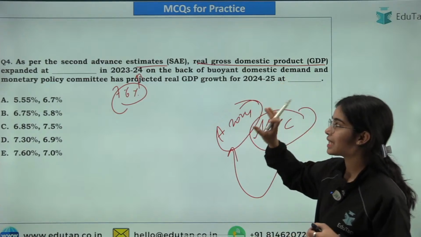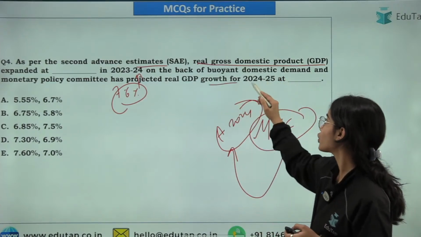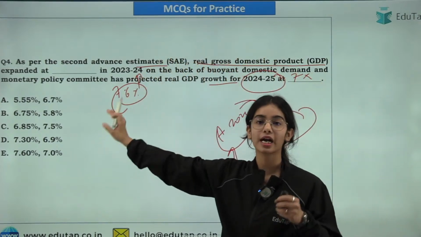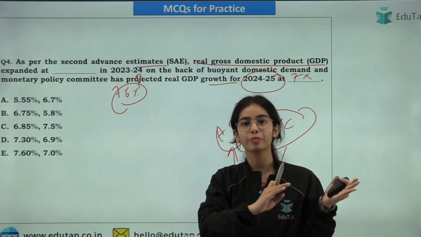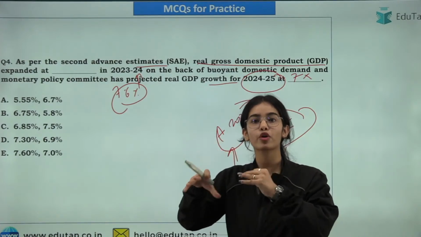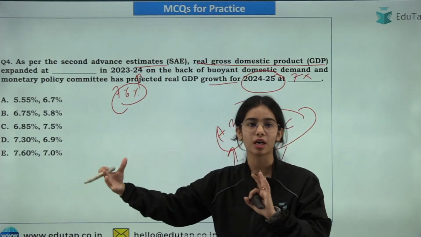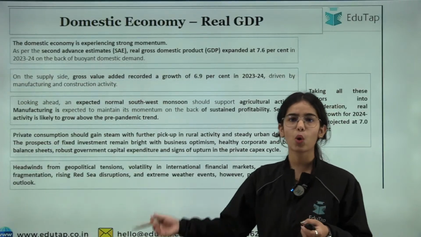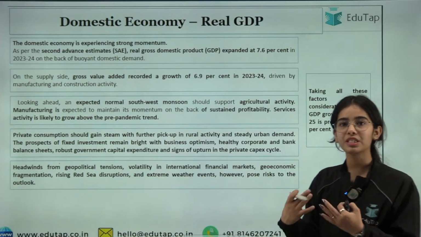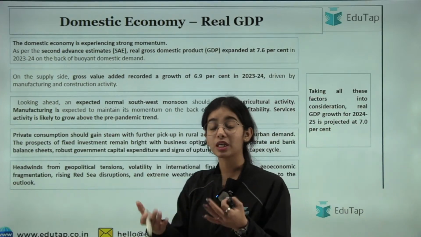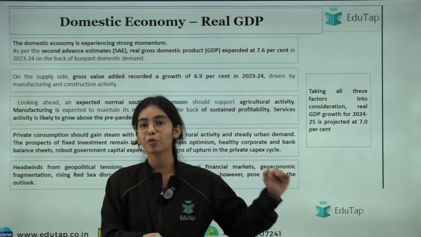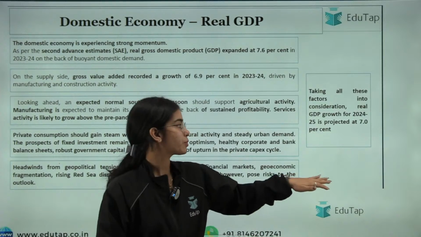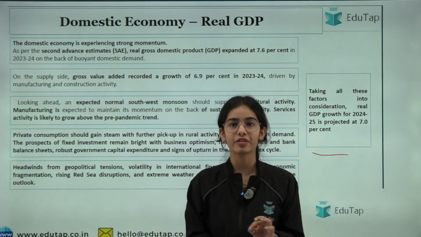Now, the MPC has projected the real GDP growth for 2024-25 at 7%. So the NSO has given the data regarding the previous financial year, 2023-24, and the Monetary Policy Committee has given the projection for the coming year. That's why the answer is 7.6% and 7%. We have discussed the decisions that have been taken by the MPC, that the repo rate has been kept constant, SDF has been kept constant, the MSF has been kept constant. All of these decisions we have discussed already.